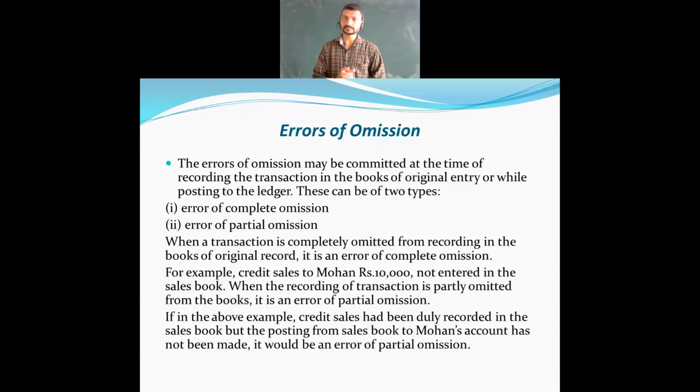Coming to the next point, partial omission means they record it, the journal entry has been made, but the posting is not made in the ledger account. Partly means one part is missing, just like the posting to the ledger account is missing.